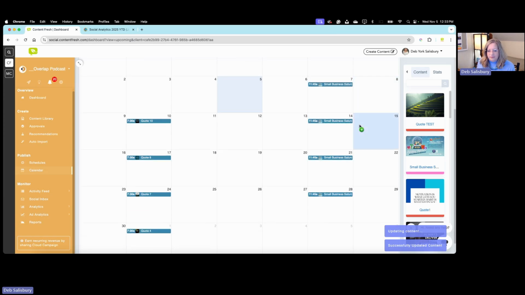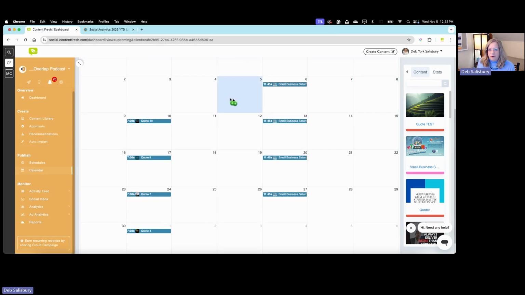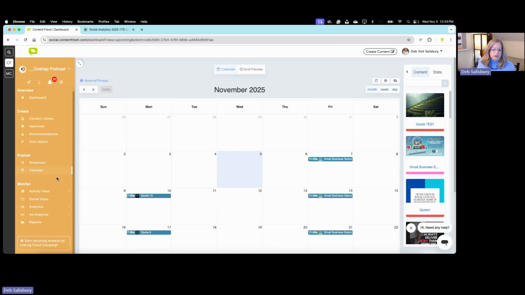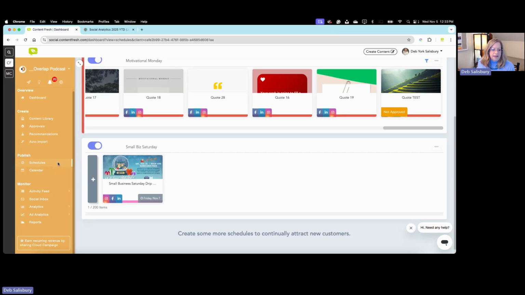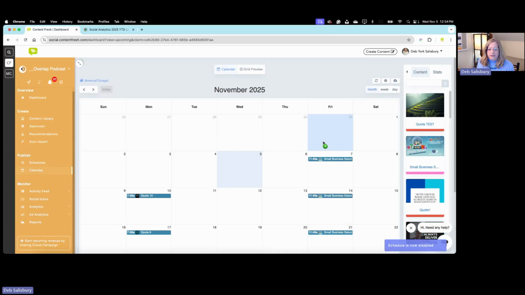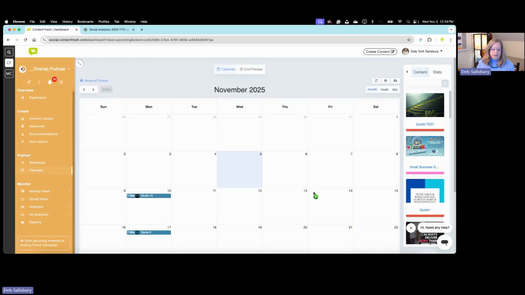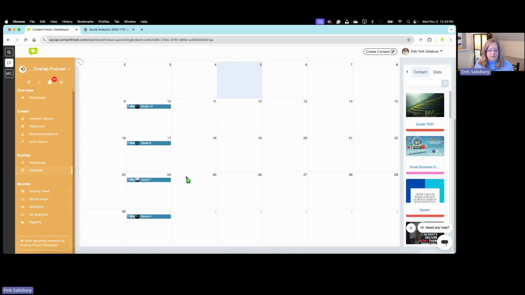The easy thing though is that you can always change things around. If we decide to do that on another day, we can easily move it. It's easy to turn cues on and off too. So let's say something changed. We don't want to post it after all. All I have to do is hit that button to turn it off and come back to the calendar, and it goes away. So the calendar feature is really powerful just to see what's going on with your content and what you have coming up.